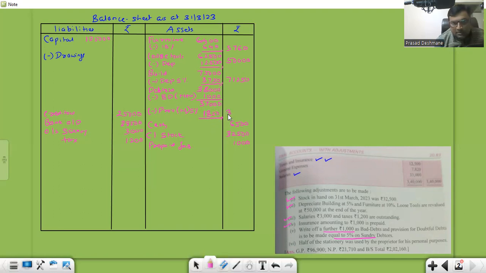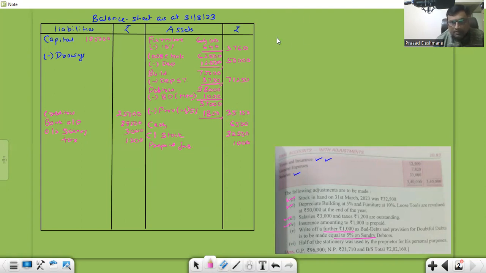So 35,150. I'll repeat. First, I subtracted the bad debts, which is given in the adjustment. 38,000 minus 1,000, that gives you 37,000. So provision I always charge after subtracting bad debts. What is the balance I'll get on that updated balance? Okay, so 37,000 ka 5% is 1850. Then I got outside figure is 35,150. Now, while giving the second effect of this bad debts and provision, we need to check what we have just discussed at the beginning of this session.